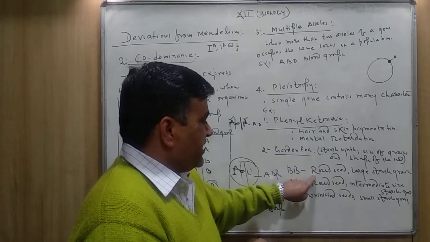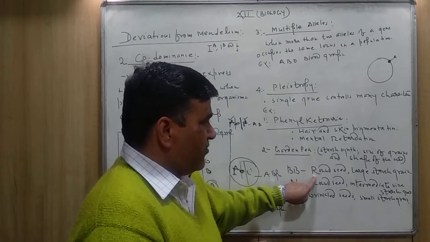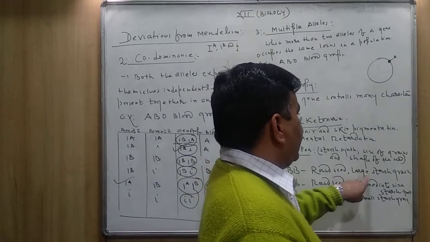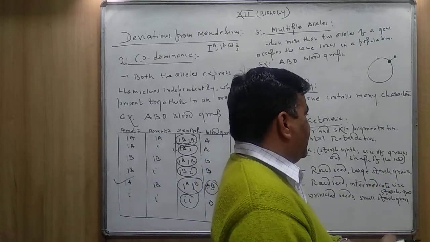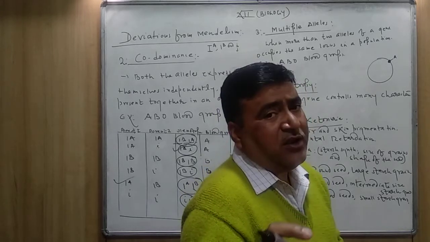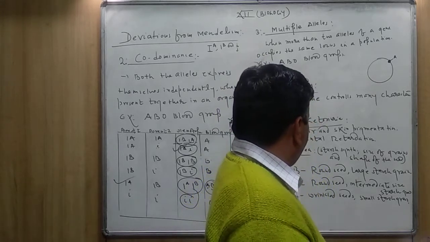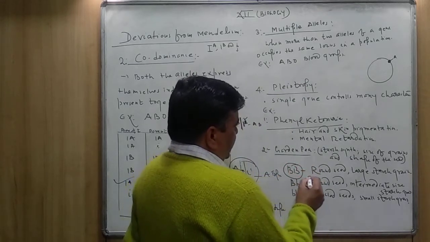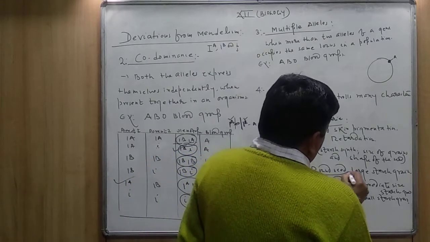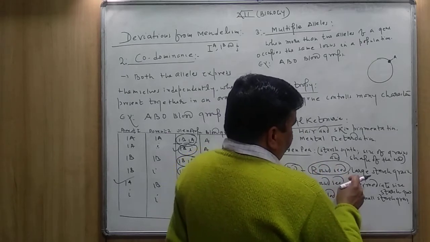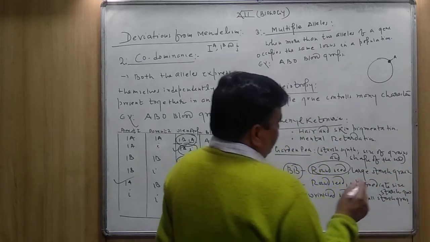the shape of the seed is round and the starch grains are large. It means this gene, capital BB, is not only controlling the shape of the seed, that is the round seed, it also controls the size of the grain.